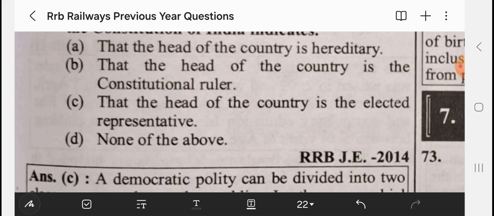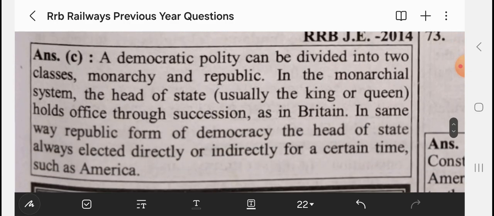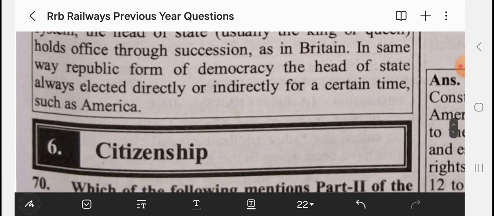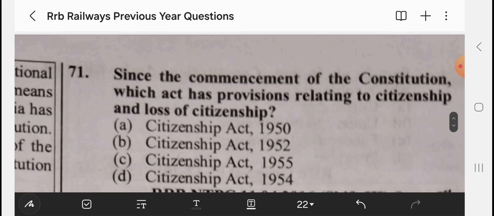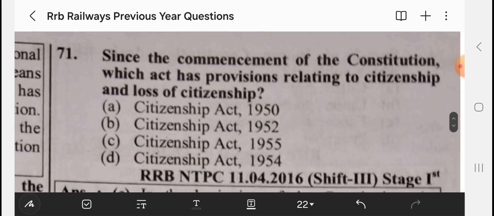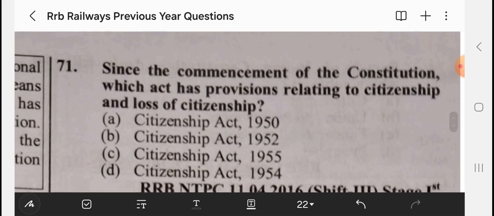Republic, the word republic had been taken in the preamble from the French Constitution with the ideals of liberty, fraternity, and equality. Since the commencement of the Constitution, which act has provisions relating to citizenship and laws of citizenship?